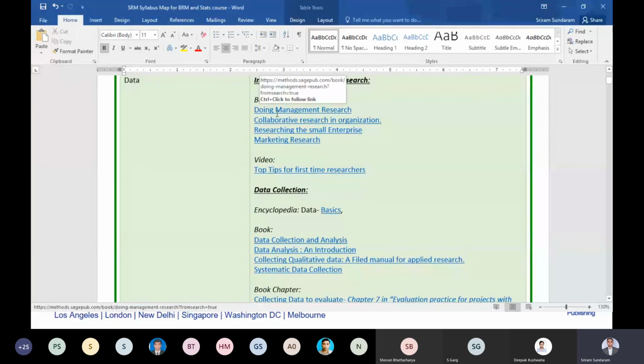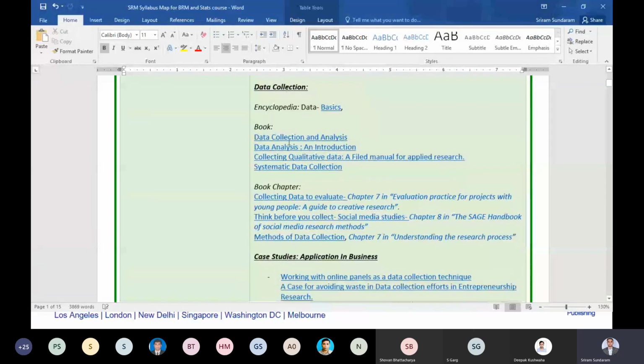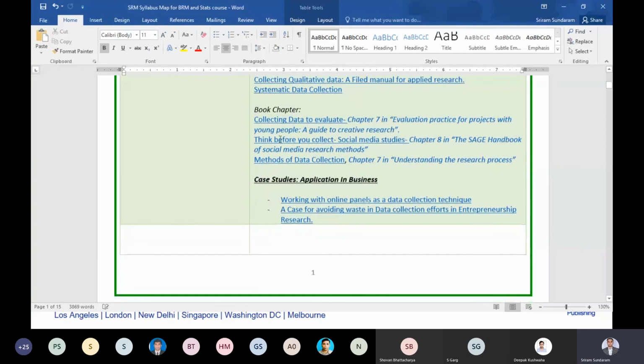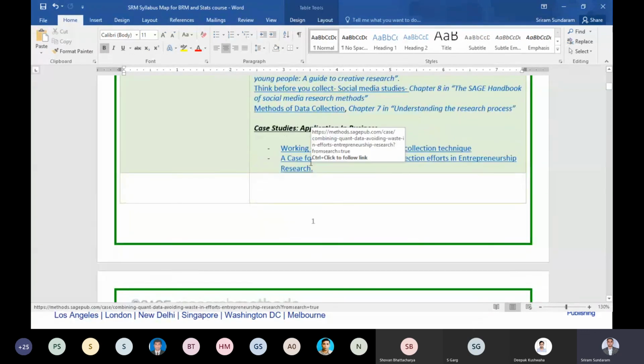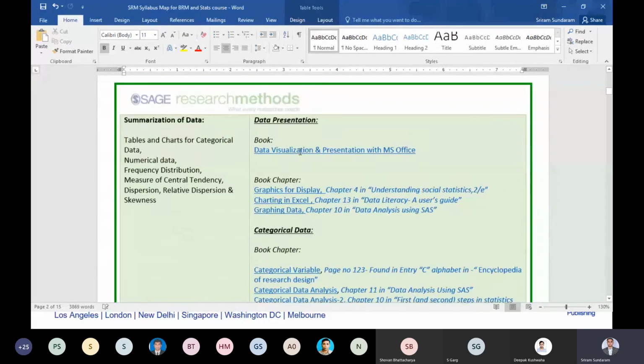For example, there is a book on doing management research, collaborative research in organizations. There are 4 books I have selected. Similarly, a video on tips for first-time researchers, and then data collection. There are books and some book chapters. One is a complete book on data collection and analysis, and there are many chapters in other books that talk about data collection and analysis. So I've bifurcated that into book chapters, and then a case study related to data collection. And I've segregated this for each and every topic.